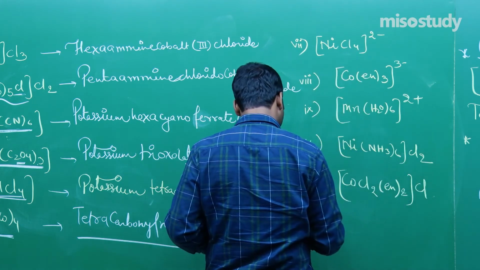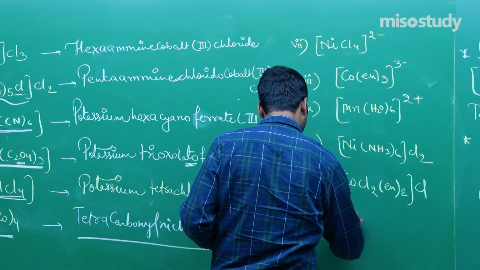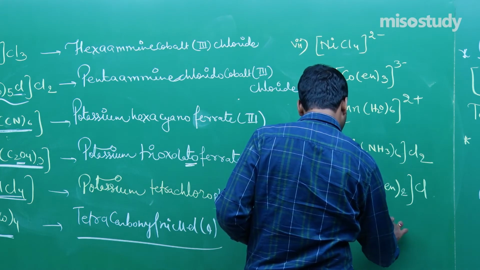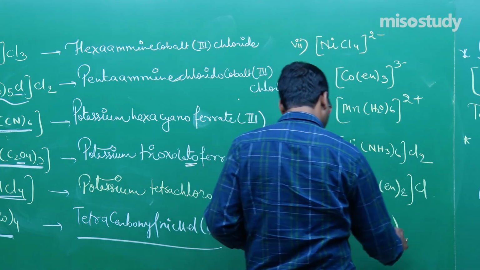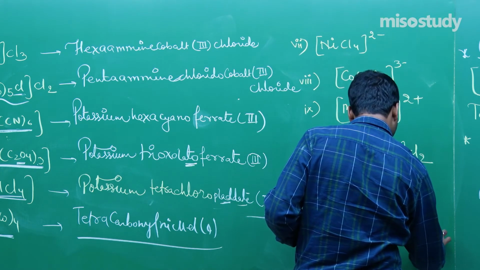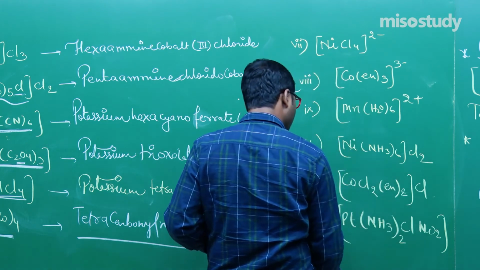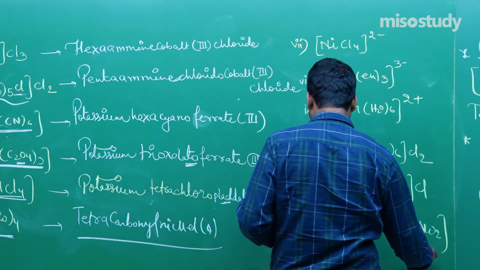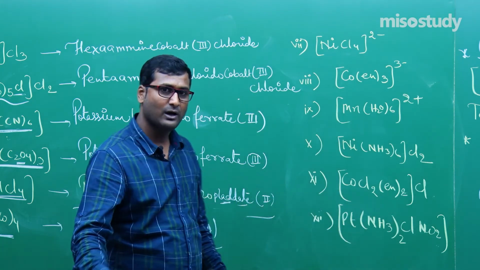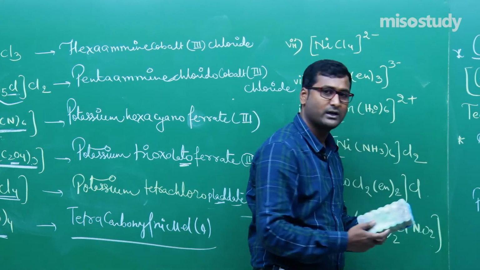Yes sir. Clear? Now the next one is, my friend, Pt(NH3)2 Cl NO2. Again I am repeating, Pt(NH3)2 Cl NO2. Now it's your turn. You have to write down the names of these. Now moving here, my friend, check out what I am telling.